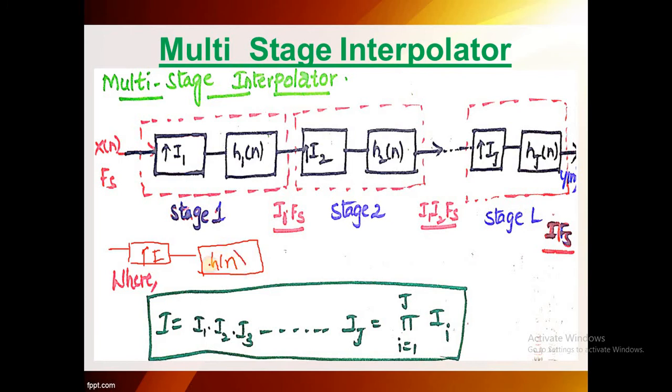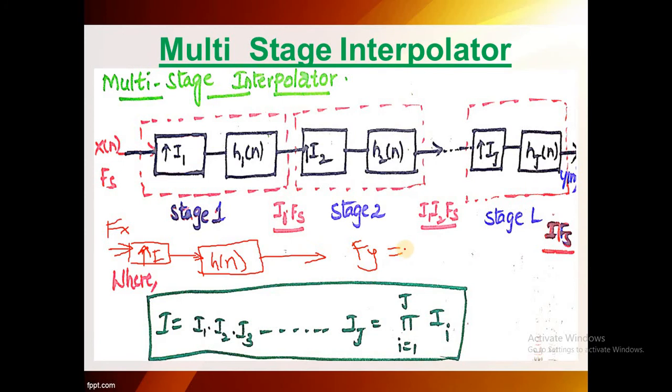H1 of n is an anti-imaging filter. This is an upsampler. This is Fy, the output. Okay, this is the general form. Here we are going to get the input Fx. This is the general form of an interpolation process.